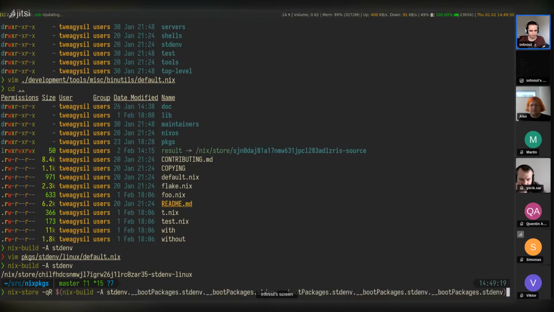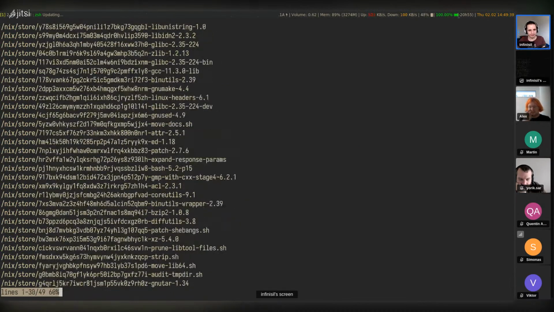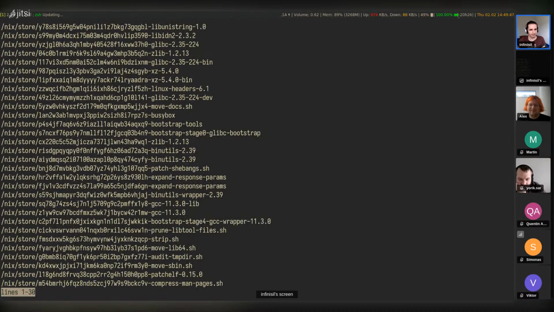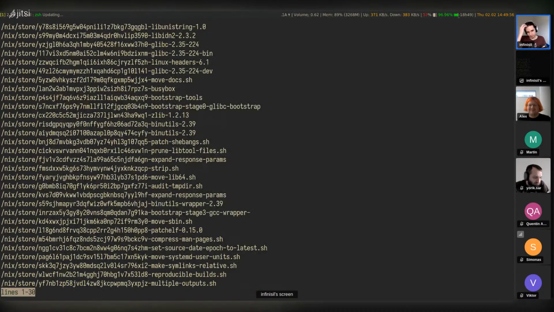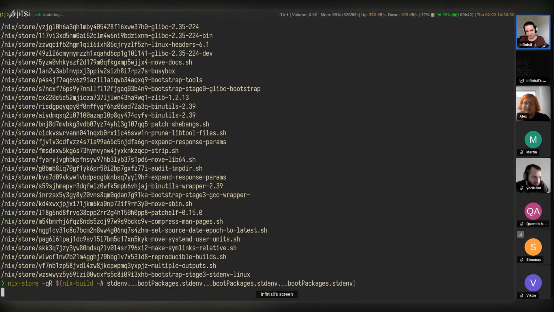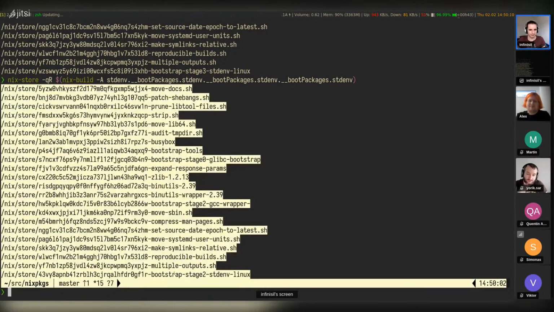Yes. Oh, you can see I did this earlier already to try it out. So yeah, this has a bunch of dependencies. That's the stdenv we know. But if we do boot packages.stdenv, this is the previous stage before the final stdenv. And so in here, well, it's a bit shorter. I can see this by not having to scroll as much. But if you go even more back here, still a lot of packages. Let's go back even more here. I believe there's like 6 stages or so. This time we can actually see the full list without scrolling.